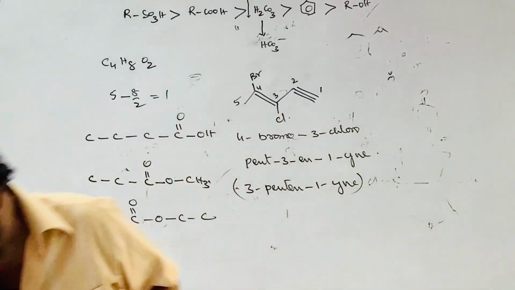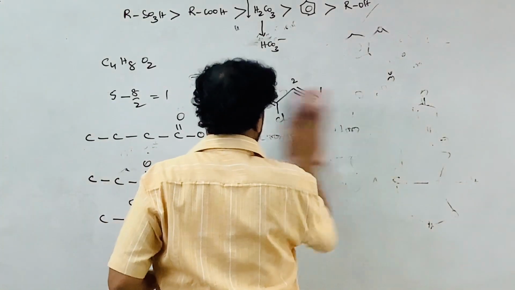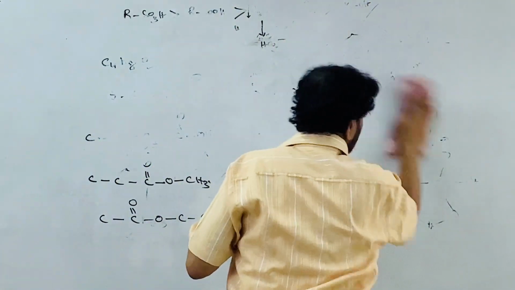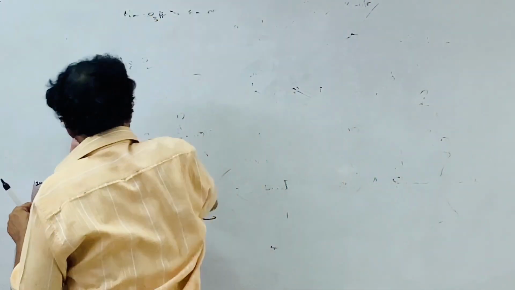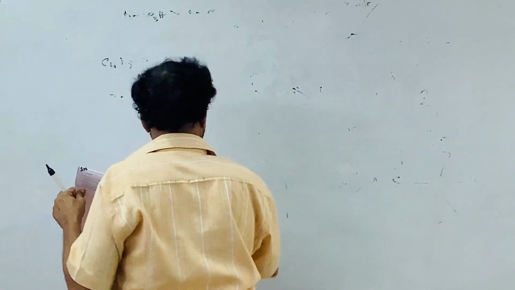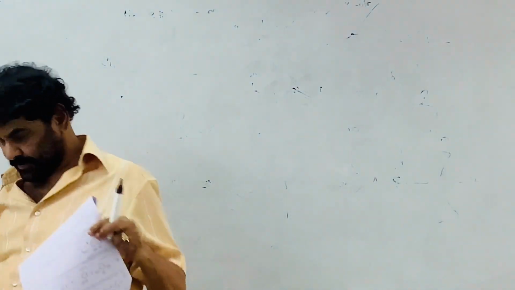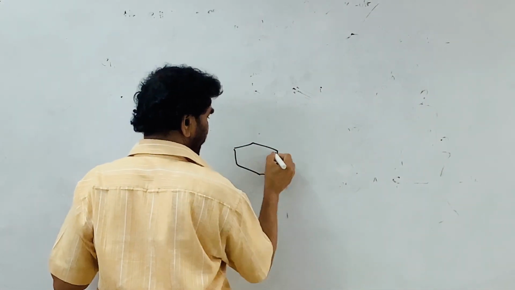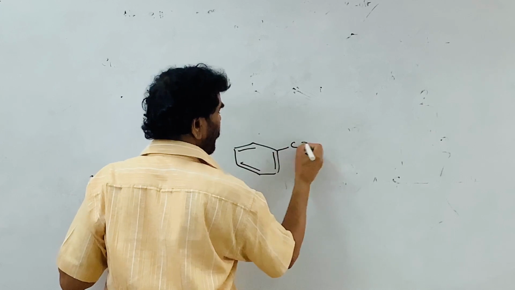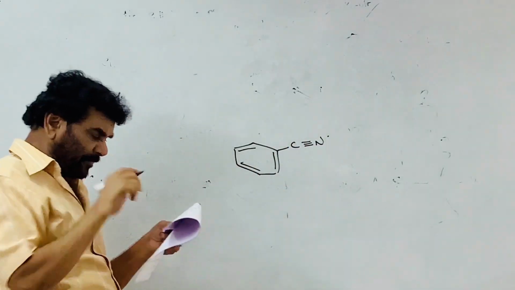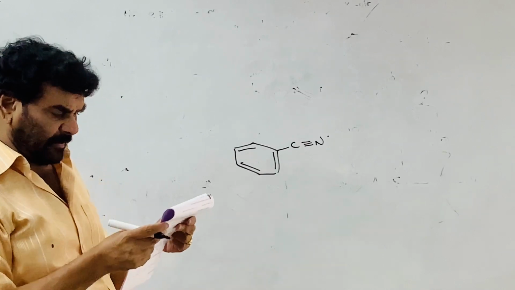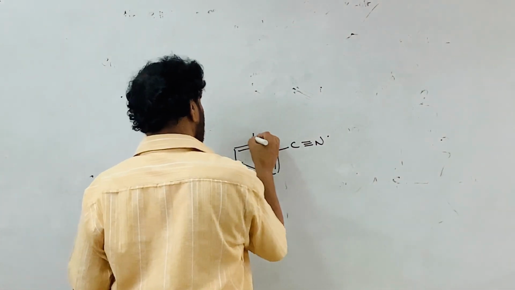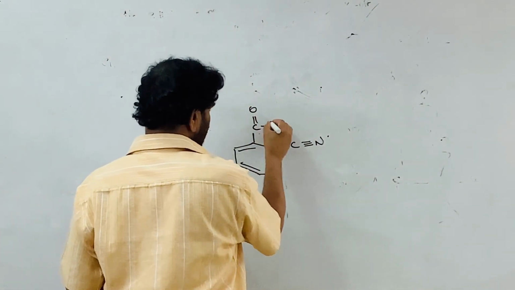What is the cyanobenzene first of all? Take the cyanobenzene. This is the cyanobenzene. Benzonitrile. Cyanobenzene carboxylic acid.